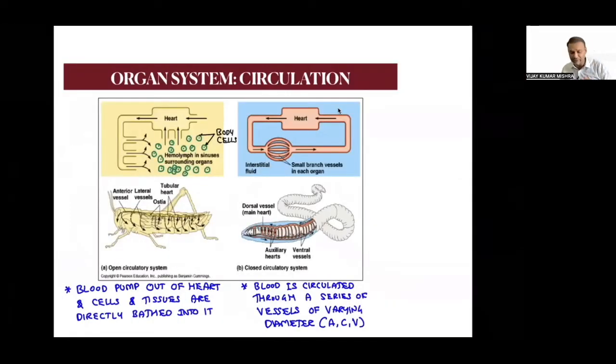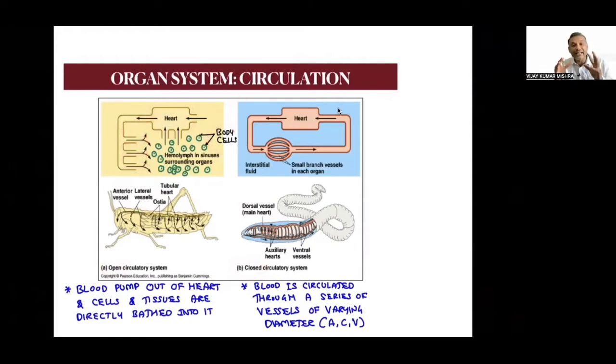When I'm talking about the circulatory system, circulation or circulatory system, it involves the blood, the heart, the artery, vein, capillaries. Now you can see there may be an open circulatory system or a closed circulatory system. As the name suggests, open: the blood will be pumped out by the heart. This chamber is called the heart, and the heart is going to pump the blood, and this blood will be released directly on the body cell.